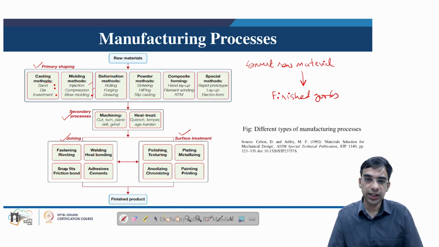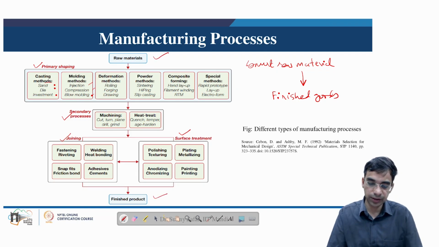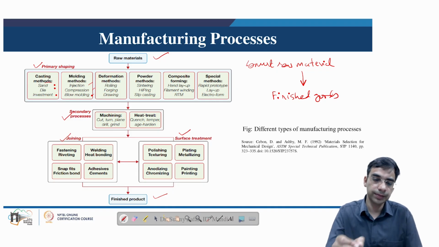These include polishing, texturing, plating, metallizing, anodizing, painting, etc. By completing all these processes, we convert the raw material into the finished product. For any product, it is not just one manufacturing process which is used, rather a sequence of manufacturing processes, and this depends on the material used in making that particular product.